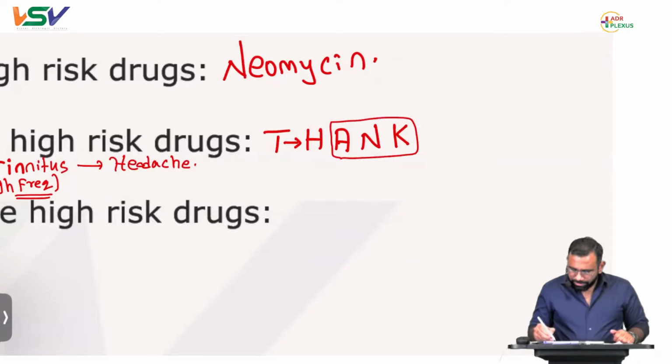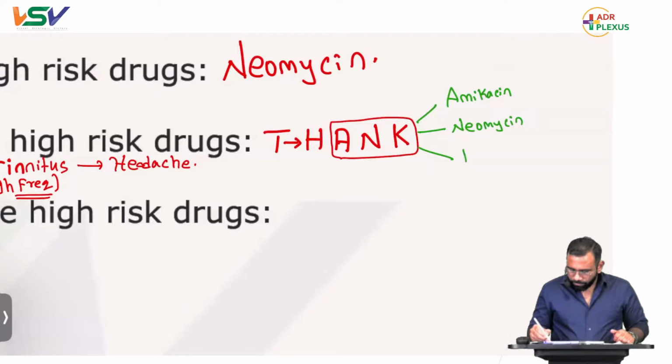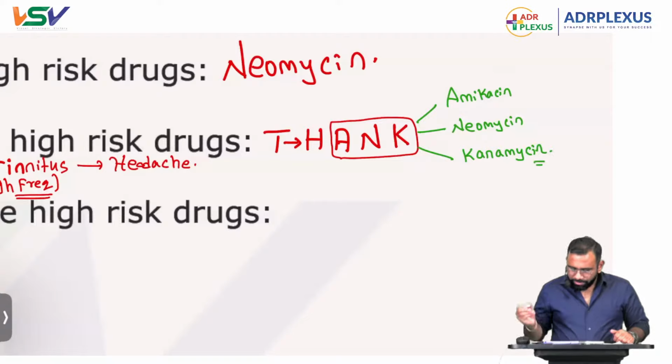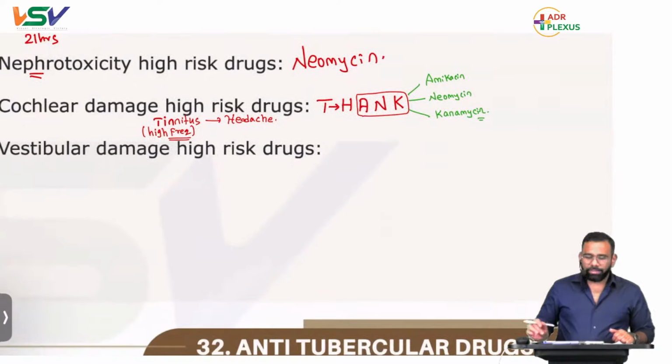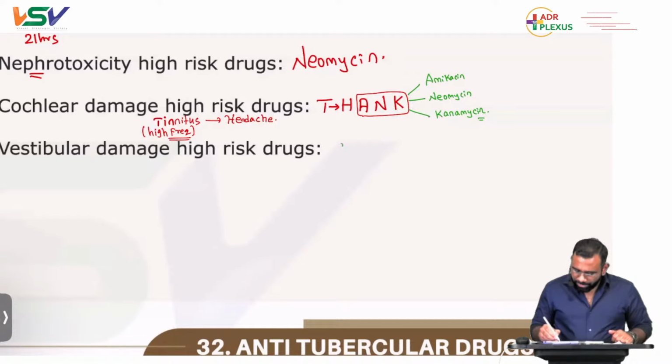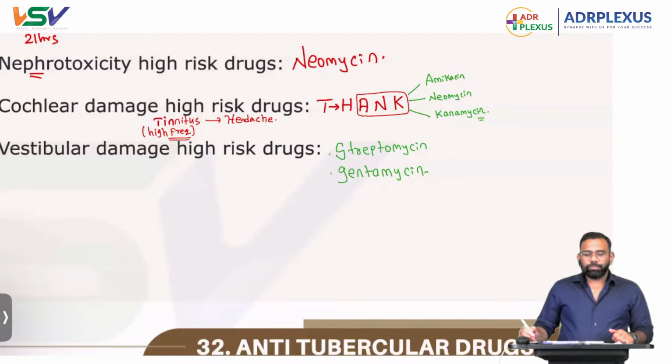But still, if he goes further, tinnitus followed by headache is caused by what drugs? ANK drugs. What are these ANK drugs? These are the high risk drugs: amikacin, neomycin, and then kanamycin. Vestibular toxicity is caused by streptomycin, and along with streptomycin, we have gentamicin also. These are the two drugs which cause vestibular toxicity.